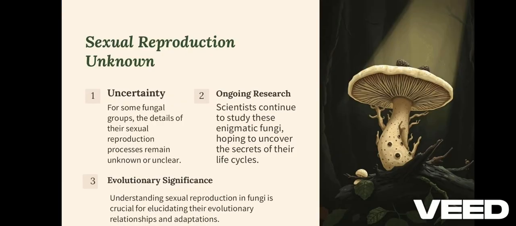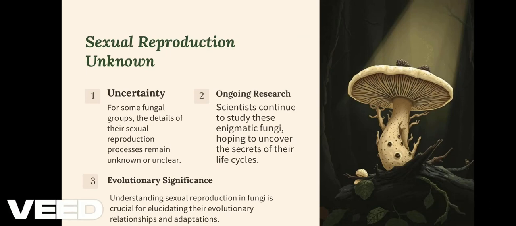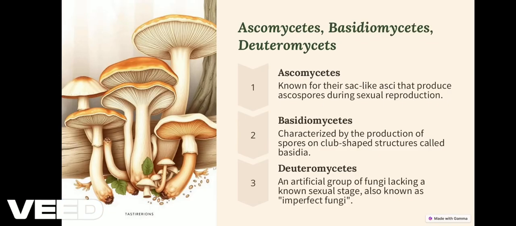Sexual reproduction unknown. First, uncertainty. For some fungal groups, the details of the sexual reproduction processes remain unknown or unclear. Second, ongoing research. Scientists continue to study these enigmatic fungi, hoping to uncover the secrets of their life cycles. Evolutionary significance. Understanding sexual reproduction in fungi is crucial for elucidating their evolutionary relationships and adaptations.